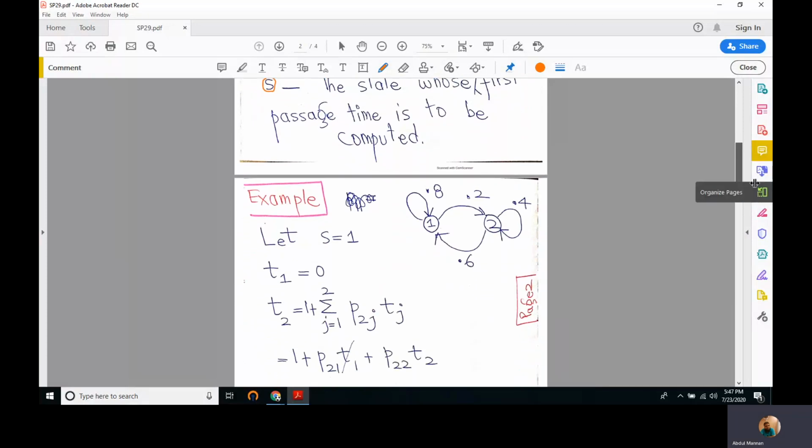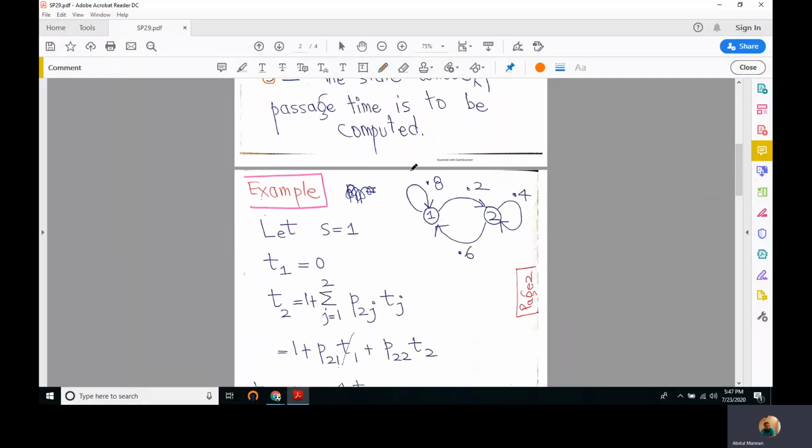Here we are given a Markov chain, and fortunately this whole Markov chain consists of only one recurrent class, because every state is accessible from every other state in the chain. There are two states, so we want to select state number 1 first, and we want to compute the mean first passage time.